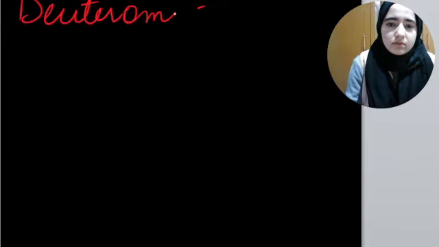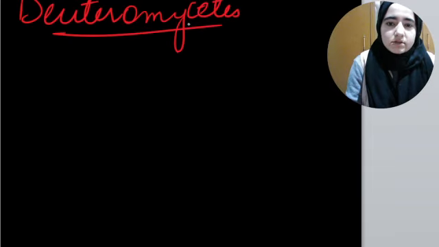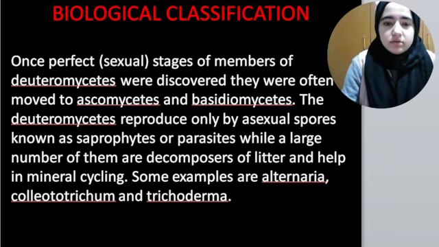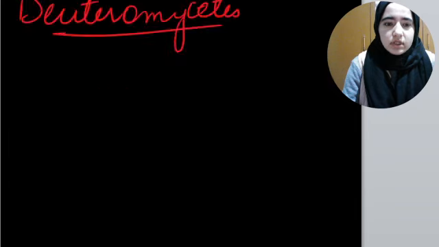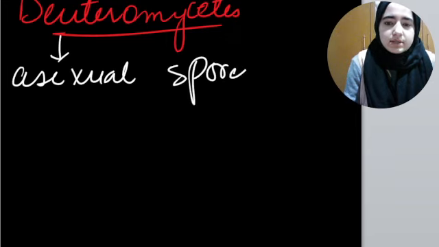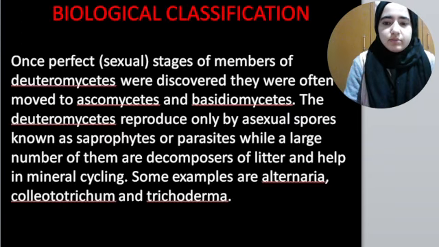Deuteromycetes only reproduce by asexual spores, since no sexual reproduction takes place in them.